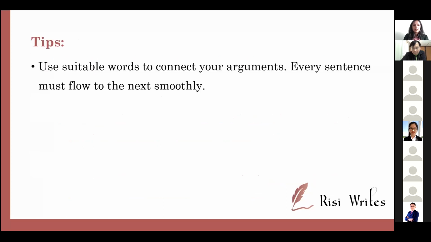And some other tips is that you must always use suitable words. What I see is that they just put two very contradictory or very unrelated sentences one after the other. So think of your thesis as a storybook, an academic storybook. You want to make sure one sentence flows to the next. There must be a nice flow, a nice storyline, from the problem to the solution to your findings. So use nice words. Like I said earlier, don't overuse the words therefore, hence, however, but use them correctly. Know when they must come into the situation.